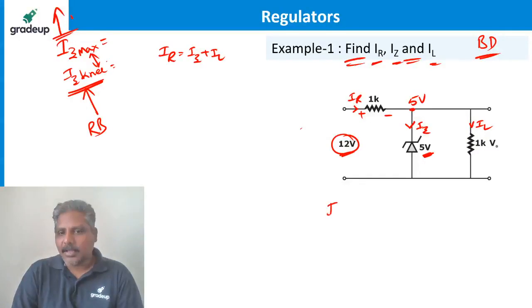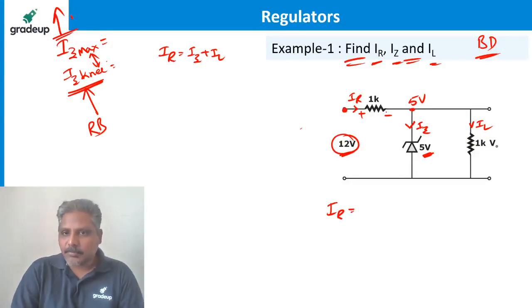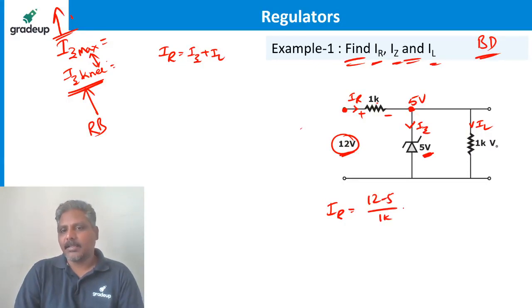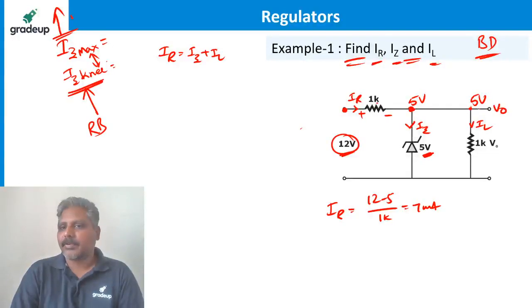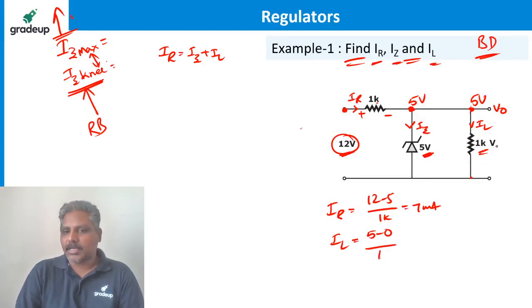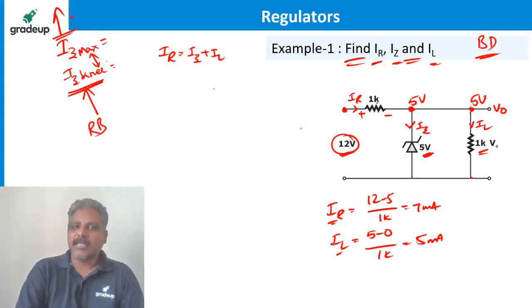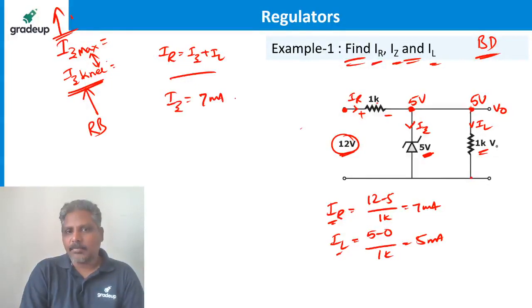How much is IR? IR is this voltage minus this voltage divided by resistance, which is 12 minus 5 divided by 1K, is 7 milliampere. Now this voltage is also 5 volts because Zener voltage is nothing but output voltage, 5 volts. So IL I can find as 5 minus 0, this minus this, divided by this resistance 1K, gives you 5 milliampere. So this minus this is the IZ from this equation. IZ is equal to 7 milliampere minus 5 milliampere, which is 2 milliampere.